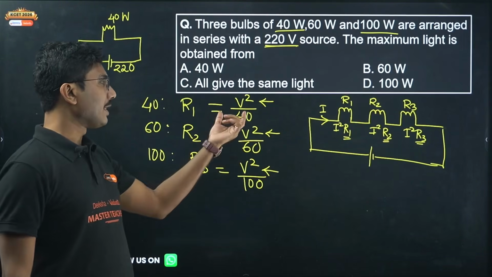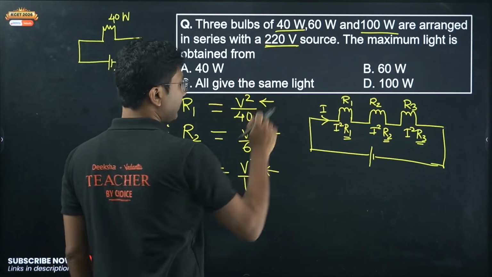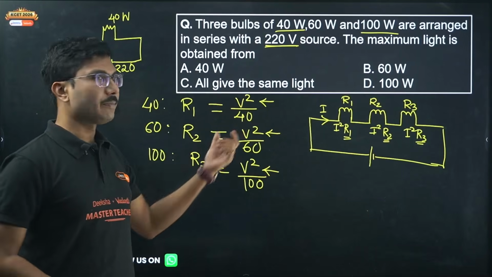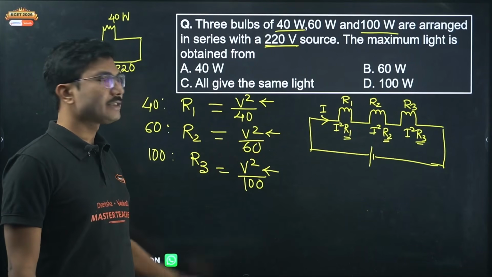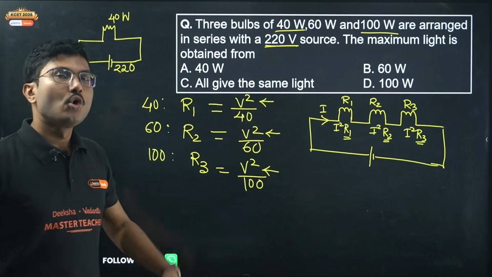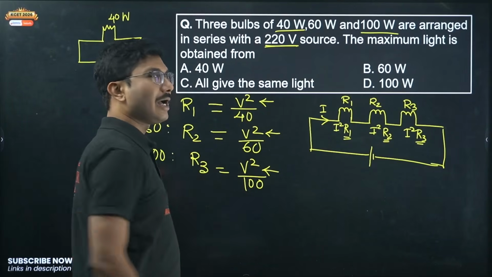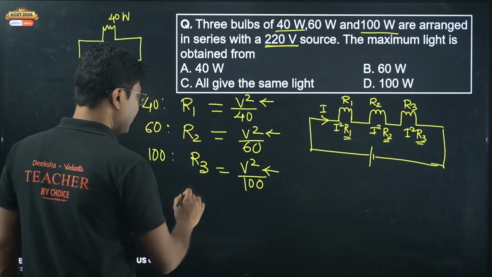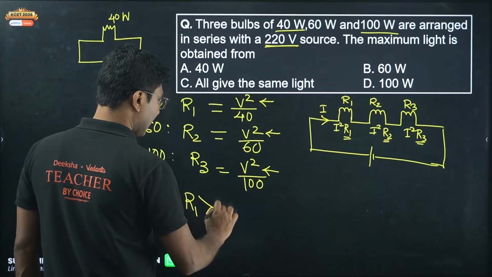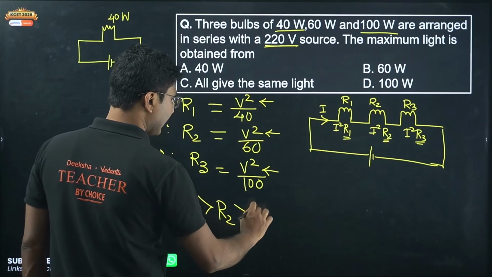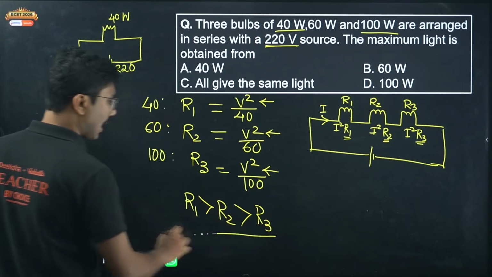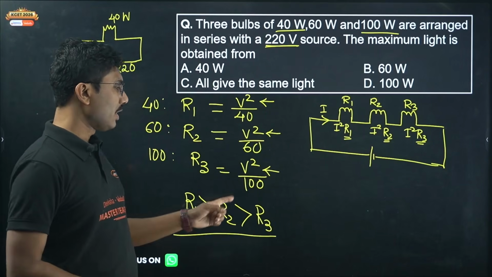Suppose this number is say 1000. 1000 divided by 40, 1000 divided by 60, 1000 divided by 100. Which one will be greater? Smaller the denominator, higher is the number. So R1 is greater than R2, and R2 is greater than R3.